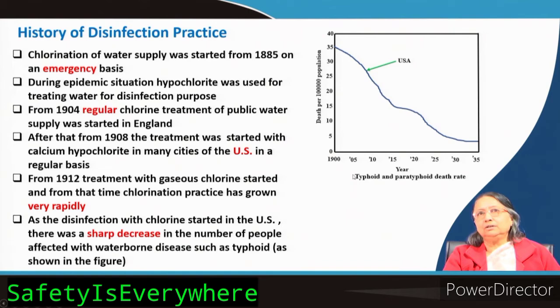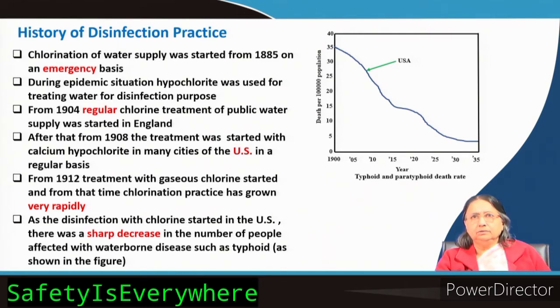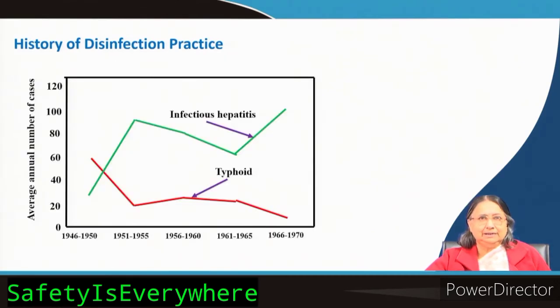So, typhoid is a waterborne disease. Some microorganisms causing this disease are carried in the water. If you disinfect the water, then those microorganisms will be killed, and the water will be safe. You can see that slowly the chlorination process was taken up.